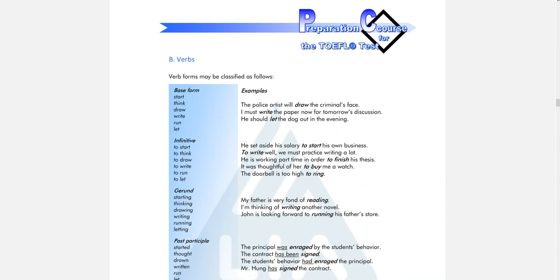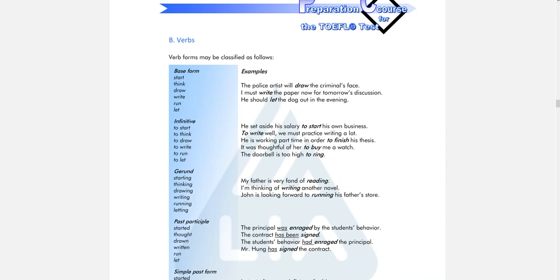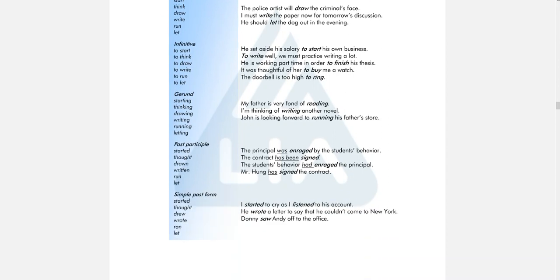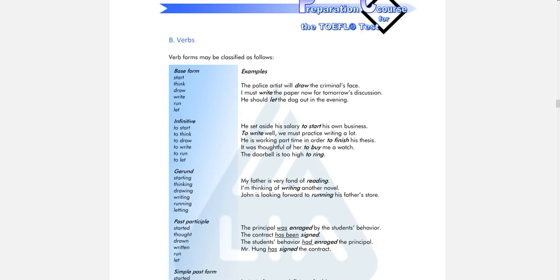Okay, all right, the next part is talking about verbs. Verb forms may be classified as follows. It can be base form of a verb, it can be infinitive, gerund, past participle, simple past form. Simple past form means verb 2. Base form of the verb is the bare verb, without any suffix, without any ending. So we start, think. Many people say that it is verb 1. Start, think, draw, write, run, let. This is base form.